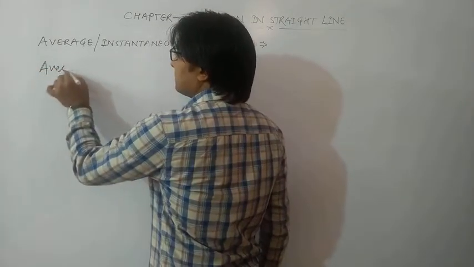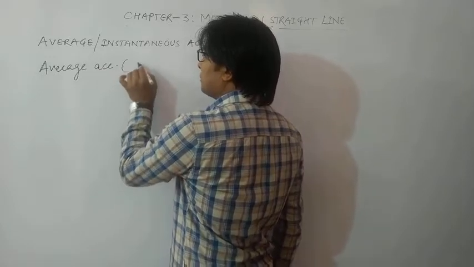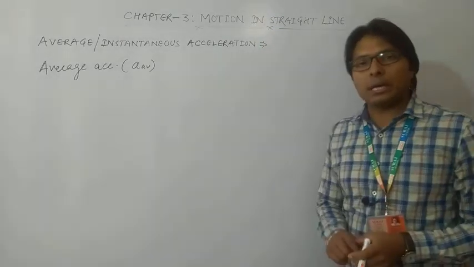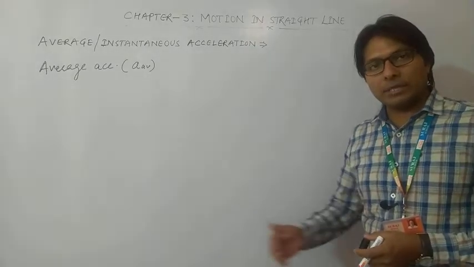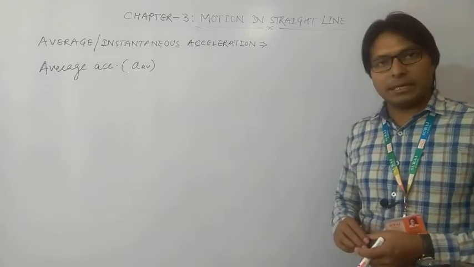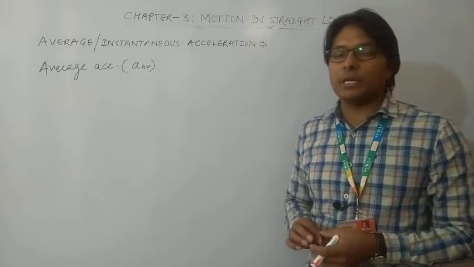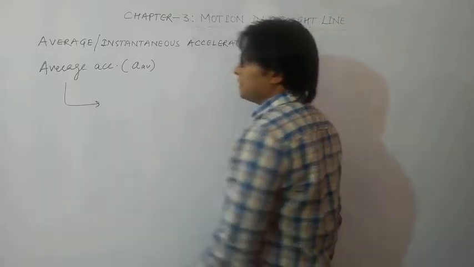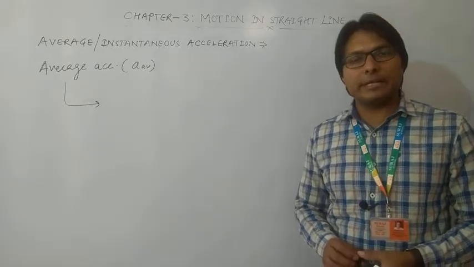Average acceleration. As you all know, average is always taken over a particular time interval. Whenever we are talking about average acceleration or average velocity or average speed, you might remember that average is taken for a time interval. So the acceleration which is calculated over a time period is known as average acceleration.